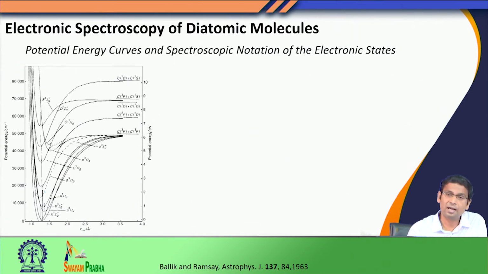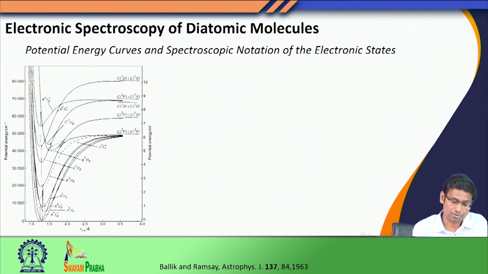Now, there are a few features that you should look at here. First of all, the potential energies are a theoretical construct. You do not have an experimental technique to obtain this, but the potential energies provide a beautiful physical picture in our mind, because the nuclear motion can be imagined to occur on these potential energy curves. We will see how that comes about.